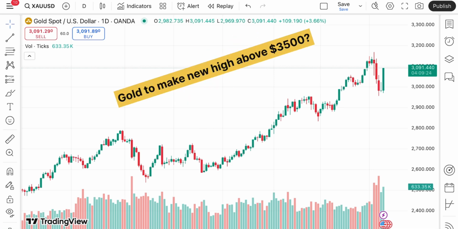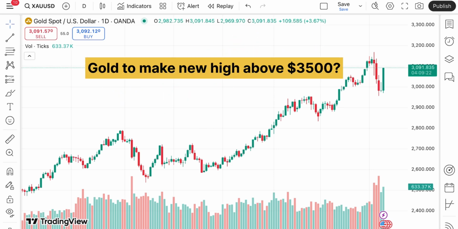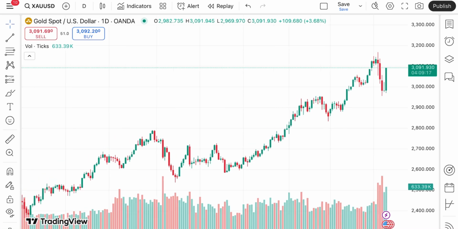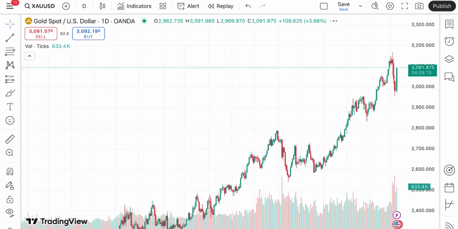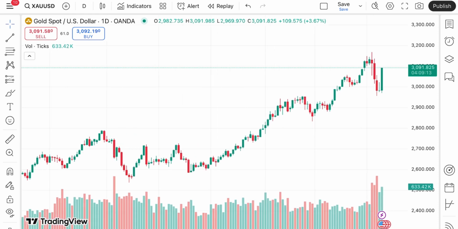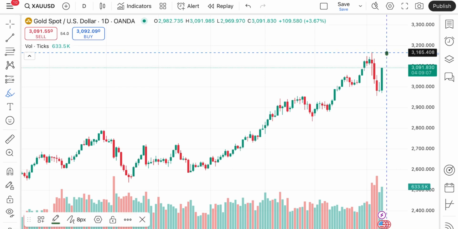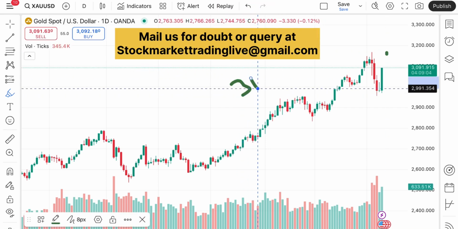So today in this video I'll explain how the price of gold has moved in the last 2 days and how the price of gold can move in the next 2 days. If you look at the chart of gold, we have seen a continuous upside. Looking at this particular chart, from 3 days continuously there was a downfall after making a half round at 3167.